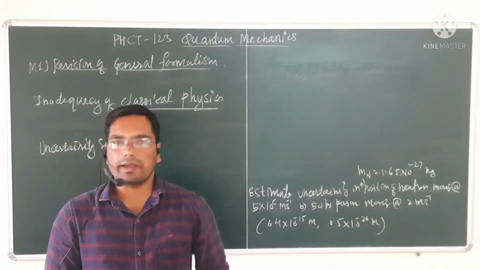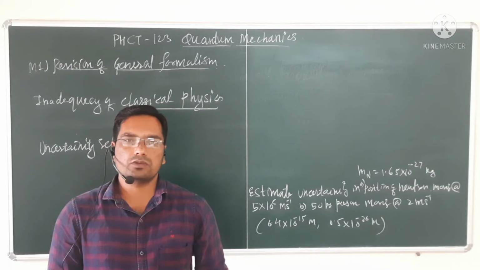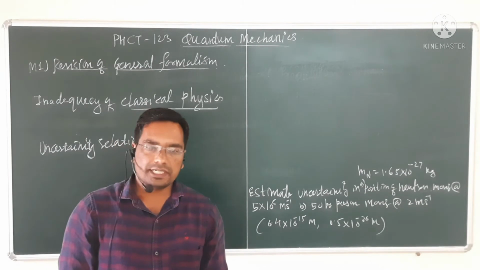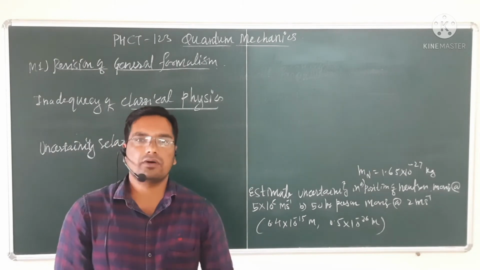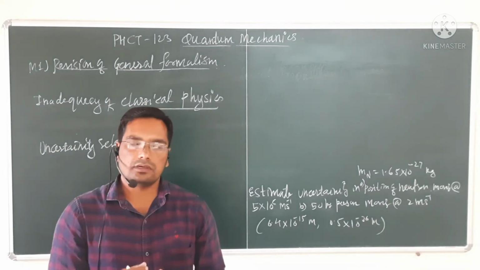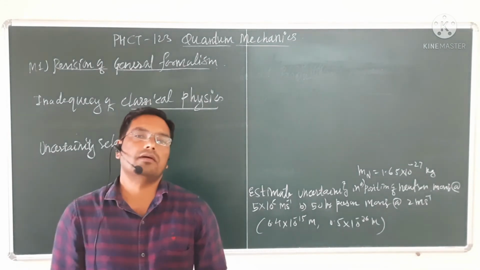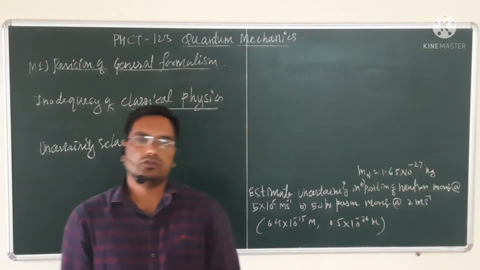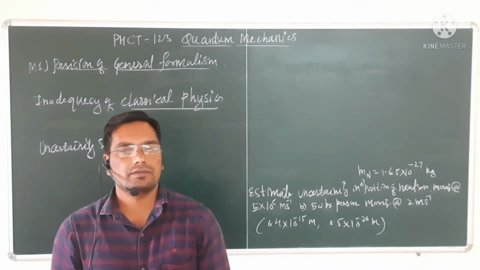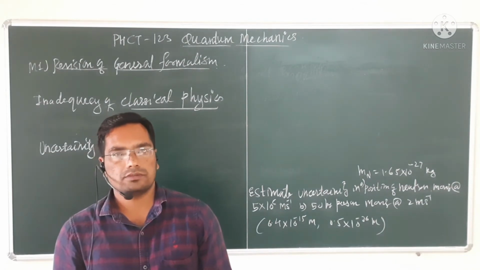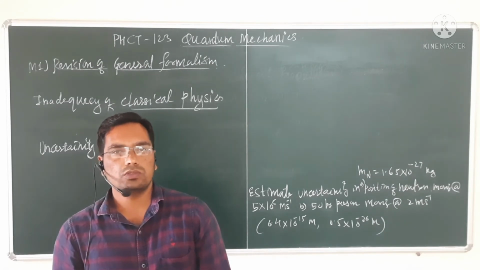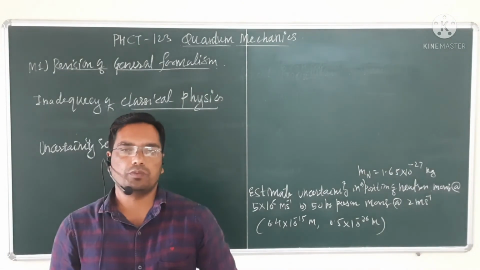Microscopic means objects which have a size of the order of 10 raised to minus 6 meter or less, which we cannot see with our naked eye. This includes particles such as protons, electrons, neutrons, atoms, molecules.